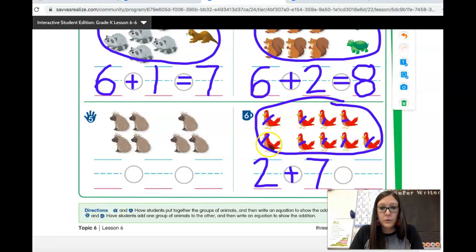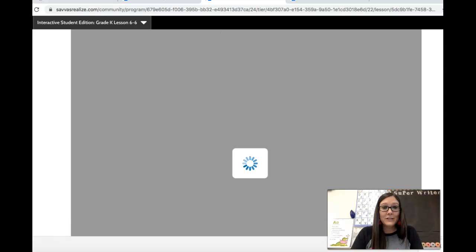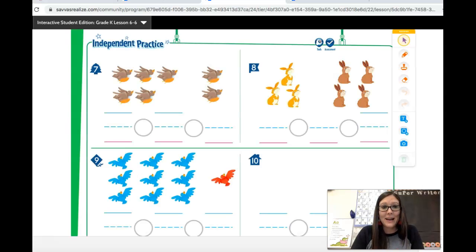1, 2, 3, 4, 5, 6, 7, 8, 9. 9 in all. 2 plus 7 equals 9. Very good. All right, let's turn the page. I bet it's time for independent practice.